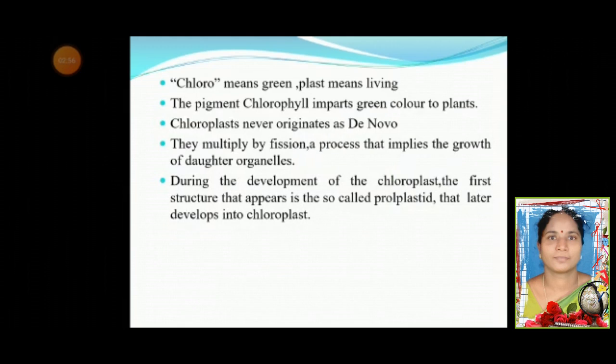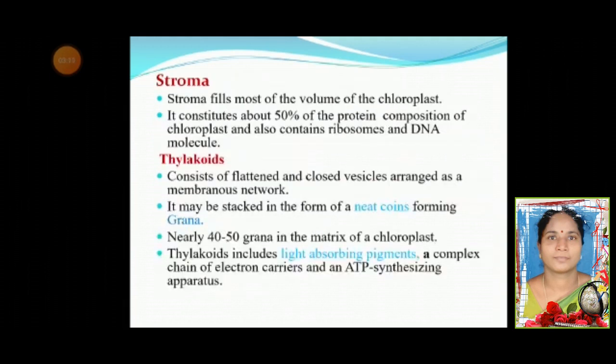Chloroplast never originates de novo. They multiply by fission, a process that implies the growth of daughter organelles. During the development of the chloroplast, the first structure that appears is the so-called protoplastid that later develops into chloroplast. Stroma fills most of the volume of the chloroplast. It constitutes nearly 50% of the protein composition of the chloroplast and contains ribosomes and DNA molecules.